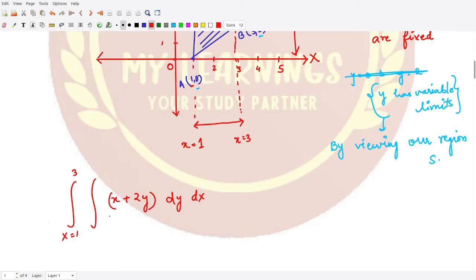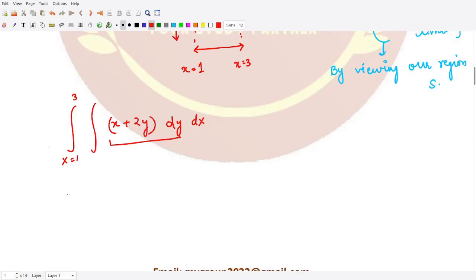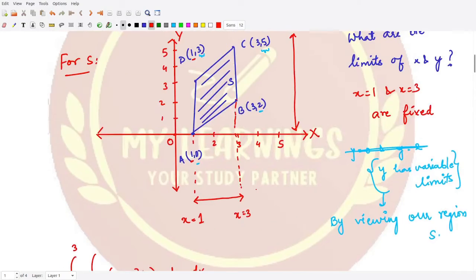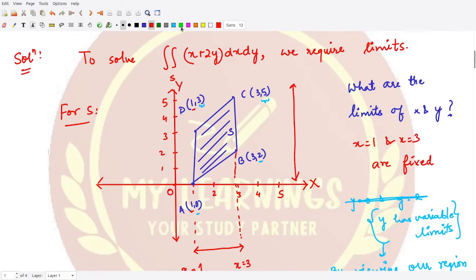First of all, we have to solve for y, and for that we require the limits of y. For this we have to take the variable limits of y. How can we proceed? We just have to take a horizontal line passing in the direction of y.